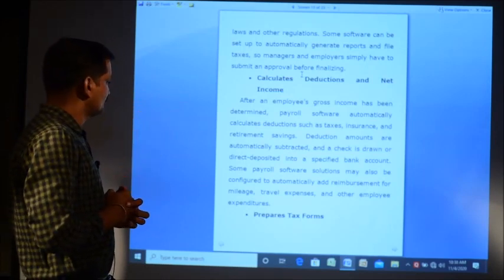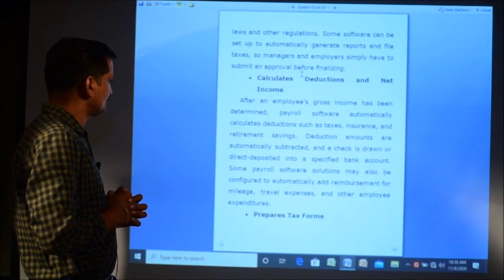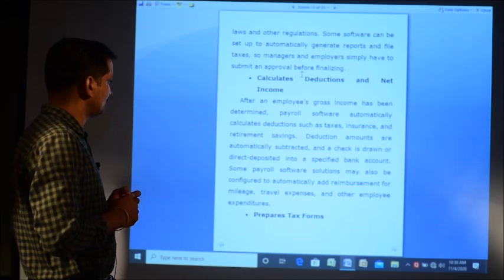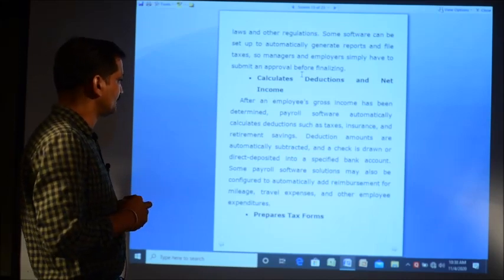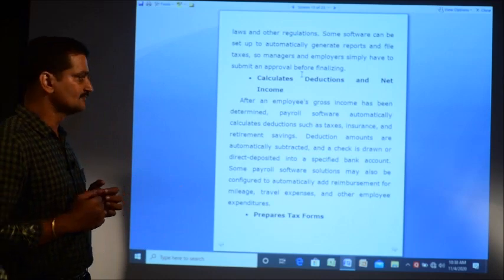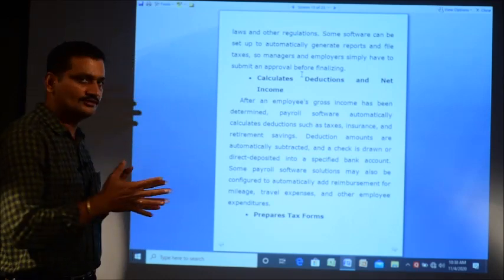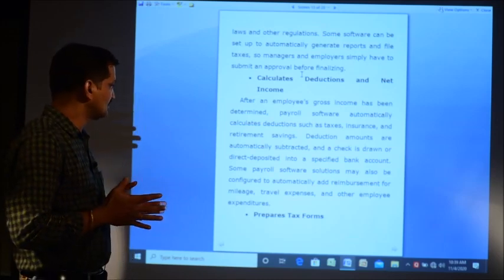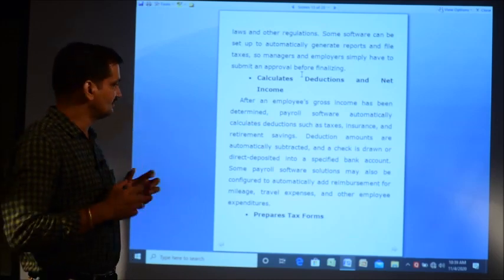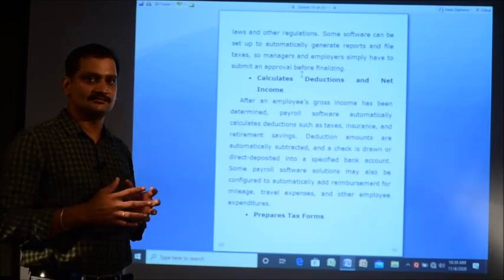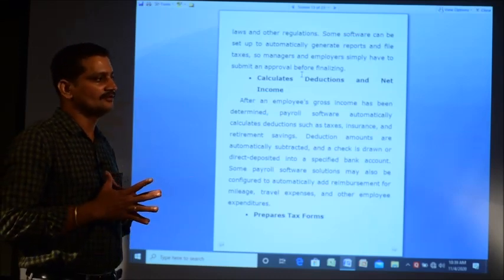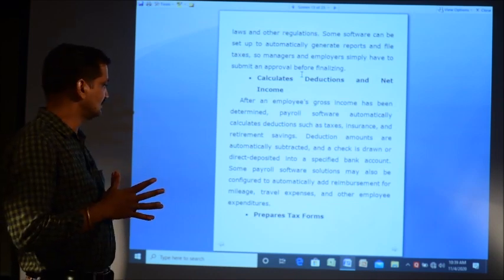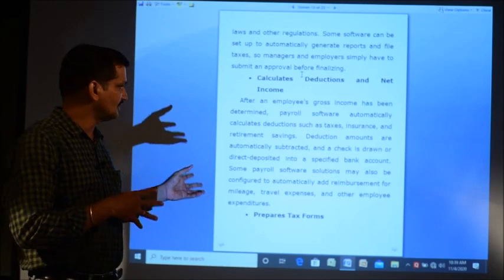Some payroll software solutions may also be configured to automatically add reimbursement for mileage, travel expenses, and other employee expenditure. In some organizations, in addition to the general deductions and general allowances, some more allowances are there, like reimbursement of mileage, traveling expenses and other expenditures. Those also can be included in this software.